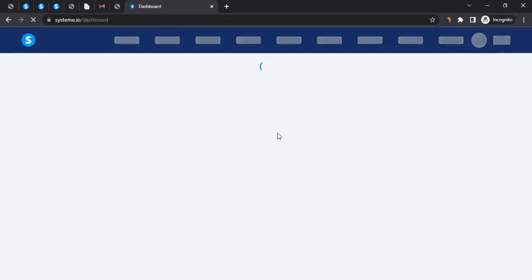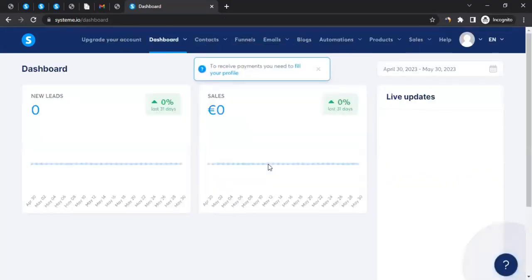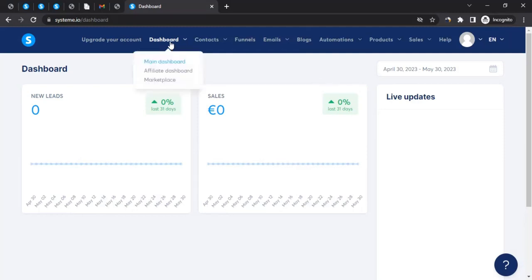When you do that, it will take you to something called the dashboard. Now, this is not a dashboard just for the affiliate program. As I said, through Systeme you can do many things. You can create websites, create sales funnels, send emails and all that. So this is the dashboard for all those purposes, including affiliate marketing. But since we're only focusing on the affiliate marketing side of it, we have to click on dashboard and then click on affiliate dashboard.